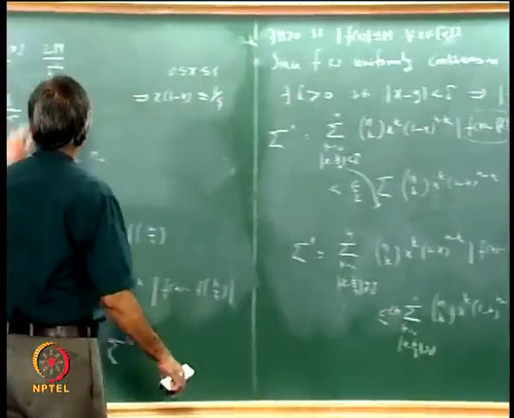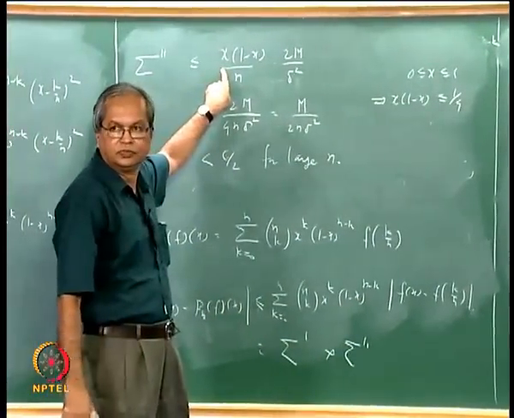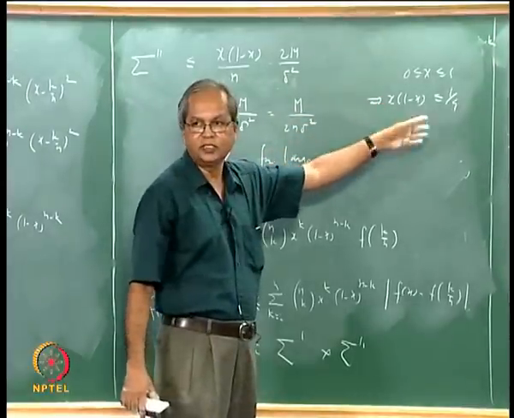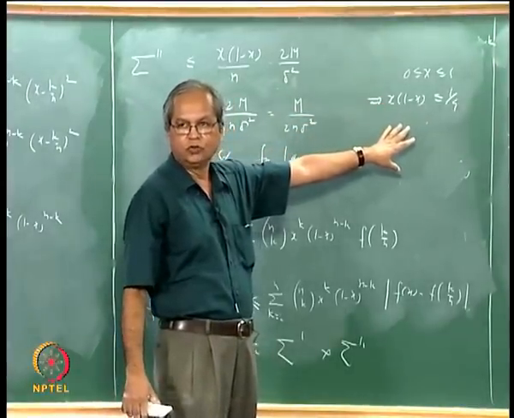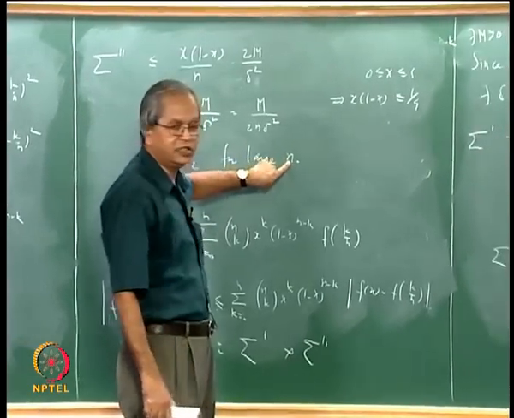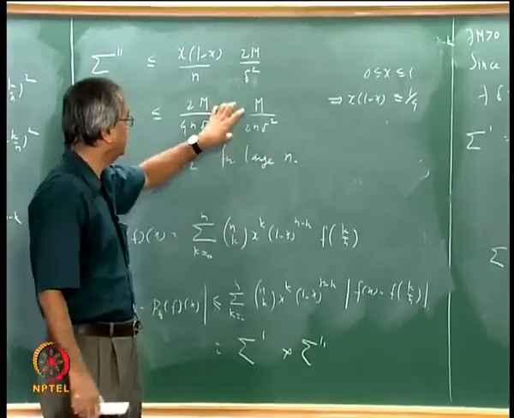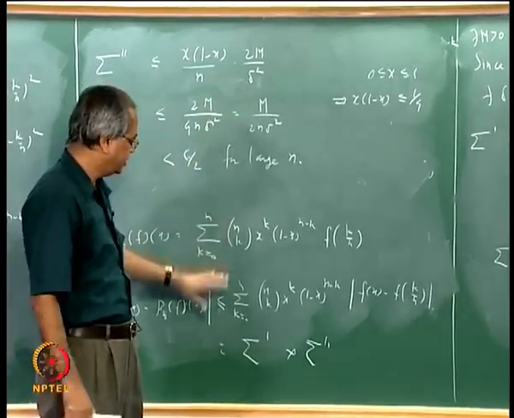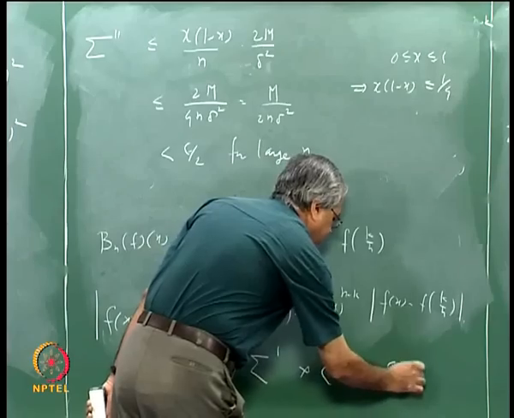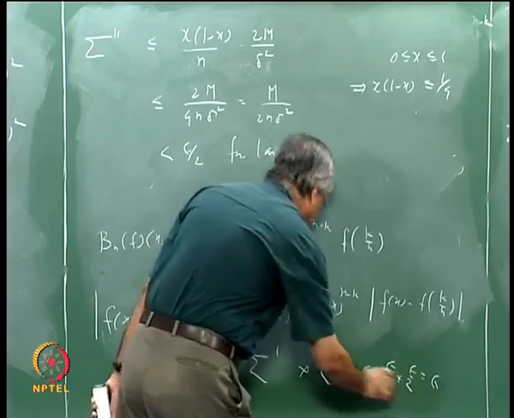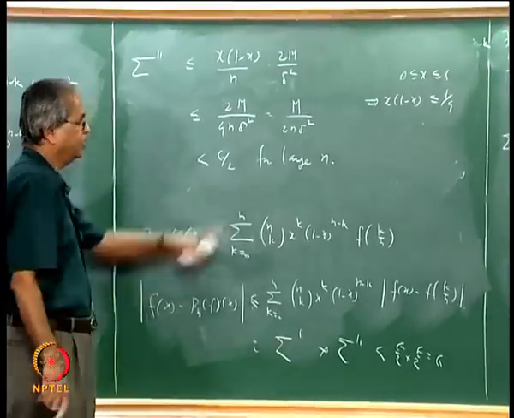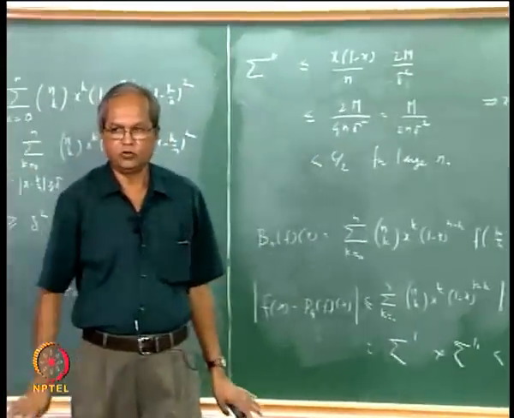Similarly, up to this there was a dependence on x, but after this we say that whatever be the x, x into 1 minus x is less than or equal to 1 by 4. So what I wanted to say is that this n does not depend on x, because here there is no x, here there is no x. So this will be less than epsilon by 2 plus epsilon by 2, which is equal to epsilon, that is mod f(x) minus B_n f(x) is less than epsilon for large n, and for that delta that is independent of x.